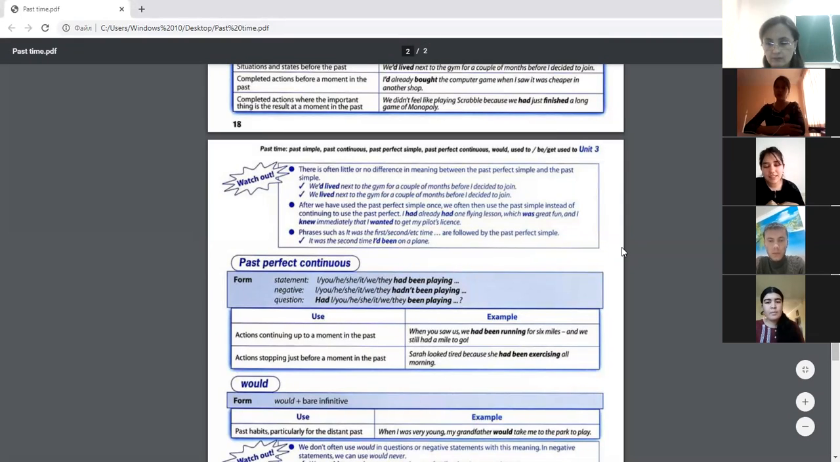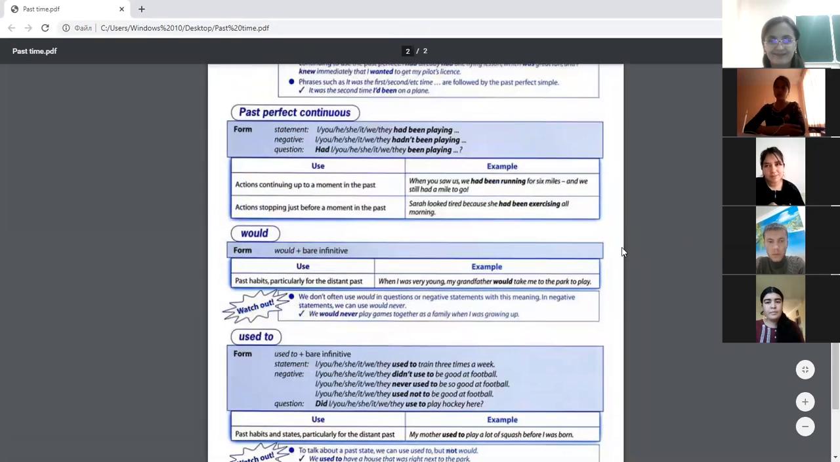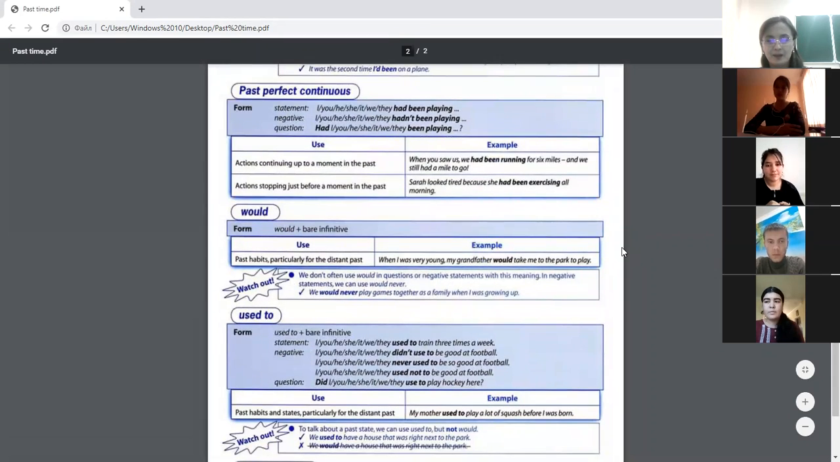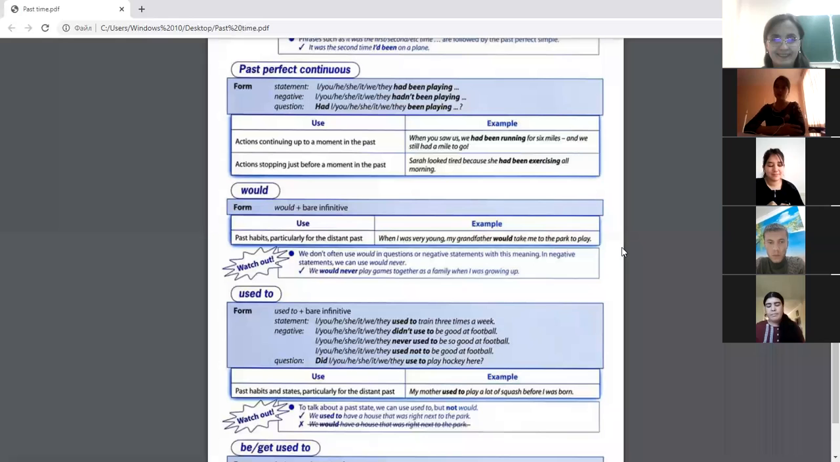I had been cleaning the roof when you called me. Okay. There is past continuous, teacher. We are talking about past perfect continuous. That is why, please pay attention to the adverbs of frequency, yeah? In order to make it correct enough, complete enough, perfect enough, please pay attention to the adverbs of frequency too. Actions continue up to a moment in the past.